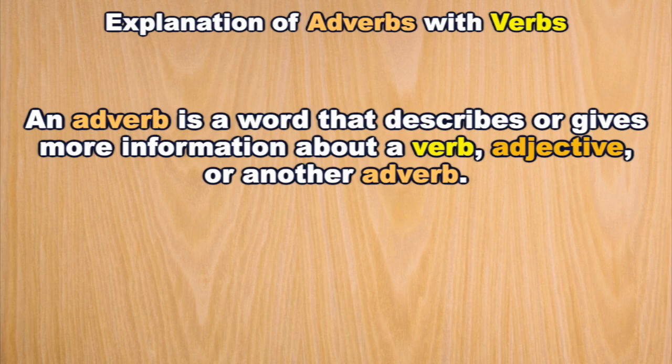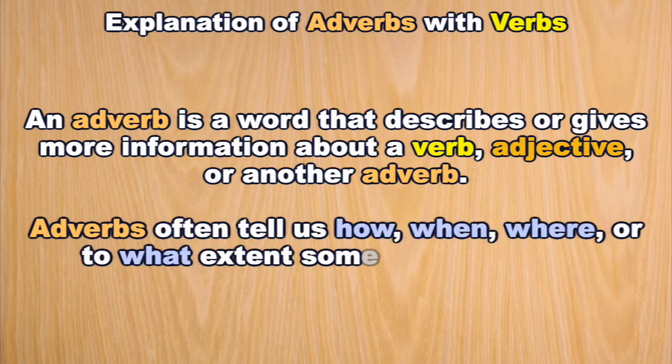Quick explanation of adverbs with verbs. An adverb is a word that describes or gives more information about a verb, adjective, or another adverb. Adverbs often tell us how, when, where, or to what extent something happens.